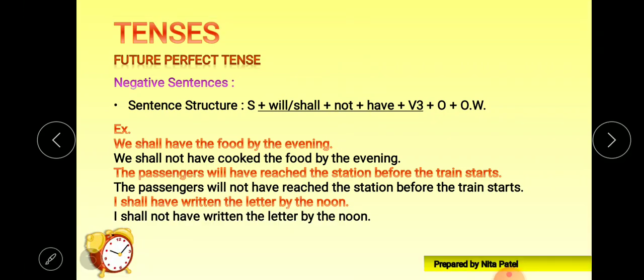the passenger will have reached the station before the train starts. Again, we'll put not just after this will or shall. The passengers will not have reached the station before the train starts. Okay. Next, I shall have written the letter by the noon. Again, we'll put not just after shall or will. I shall not have written the letter by the noon.